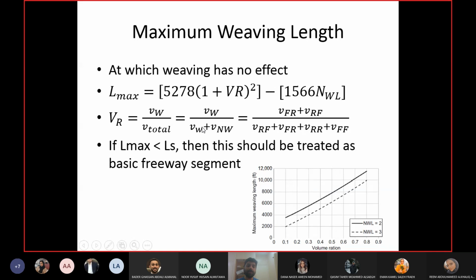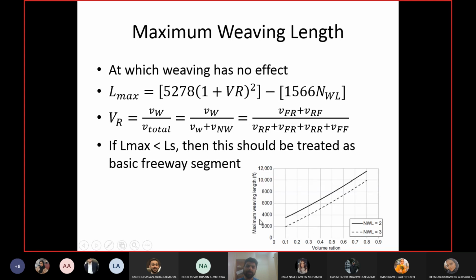Now, if you calculate L maximum and it is less than the short length, the gore point to gore point distance, the length of the auxiliary lane, if it is less than that, then that means your segment is like a basic freeway segment. Weaving has no effect. So if Lmax is less than Ls, then weaving has no effect.